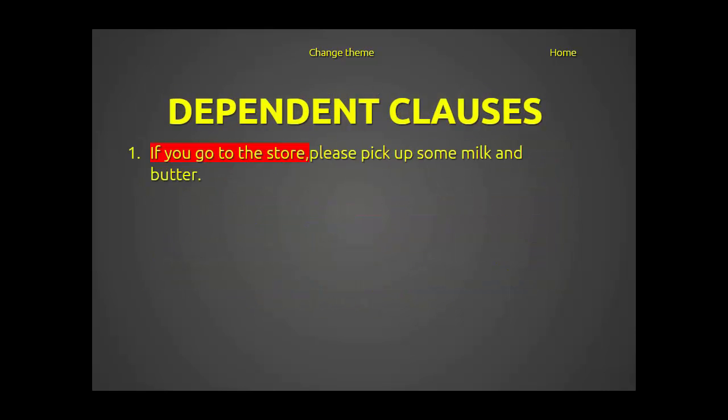So here are some examples. If you go to the store, please pick up some milk and butter. So if is our subordinating conjunction, and as you can see, if we get rid of it, you go to the store, that's a complete sentence. But because we add if to it, a conditional statement, it suddenly becomes dependent on the other part of the sentence. Okay, so if you go to the store, do this, please pick up some milk and butter. Because if you just say to somebody, if you go to the store, they'll be like, yeah, what?